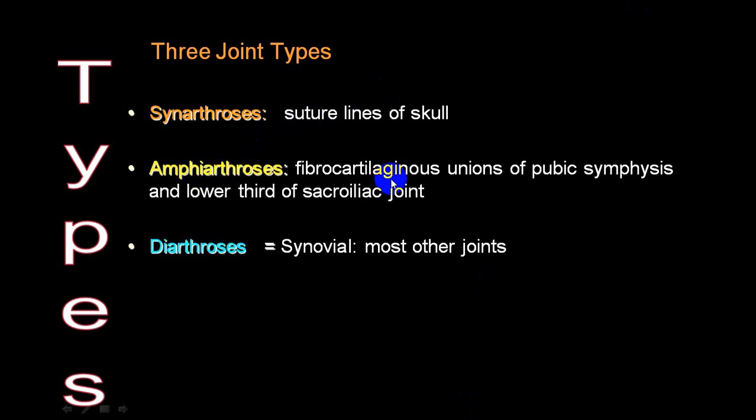While amphiarthrosis, a classical example is the pubic symphysis, where there is a fibrocartilaginous union. So there is a cartilage and a fibrous tissue which is making a union. And the lower third of the sacroiliac joints. These are amphiarthrosis. Hardly very few conditions will involve the pubic symphysis and sacroiliac joints, so we will not be discussing these in detail, we will be discussing the other group.